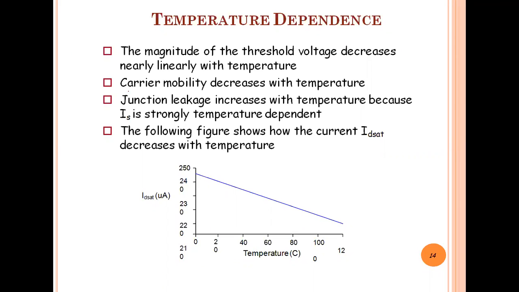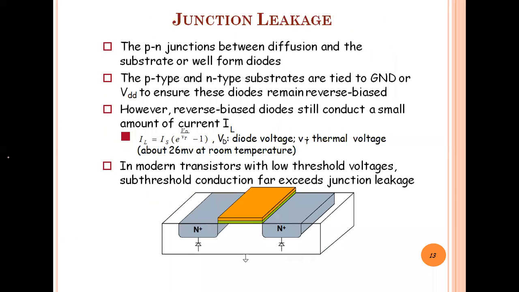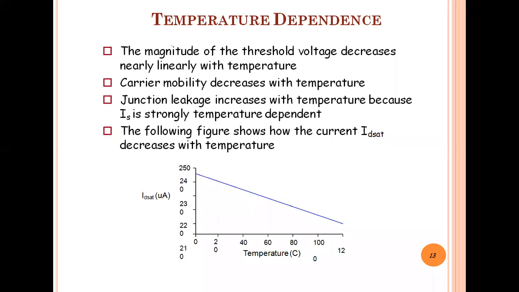The junction leakage increases with temperature because IS is strongly temperature dependent. Here you can understand that IL is dependent on IS, and IS increases with the thermal voltage. The thermal voltage is about 26 millivolt at room temperature. If the temperature increases, obviously that also increases, so its effect on IS is also an increase. That's why junction leakage increases with temperature because IS is strongly temperature dependent.